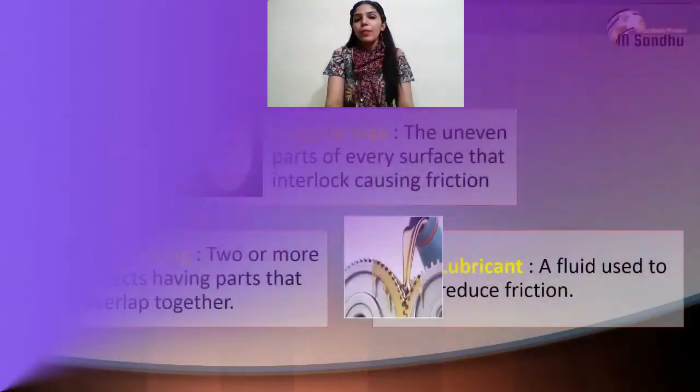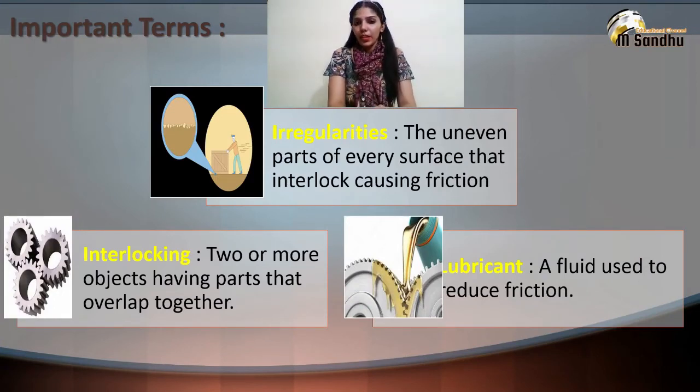Now it's time for the keywords of this chapter. First one is irregularities. What are irregularities? The uneven parts of every surface that interlock, causing friction. The second one is interlocking. Two or more objects having parts that overlap or fit together. The third one is lubricant. A substance such as oil or grease used for reducing friction is known as a lubricant.